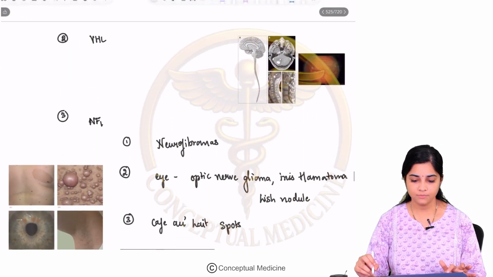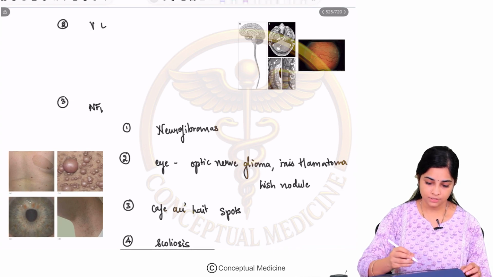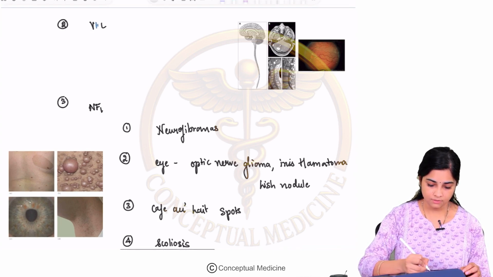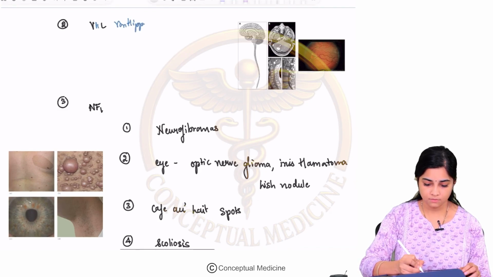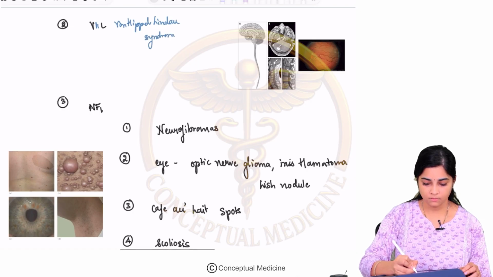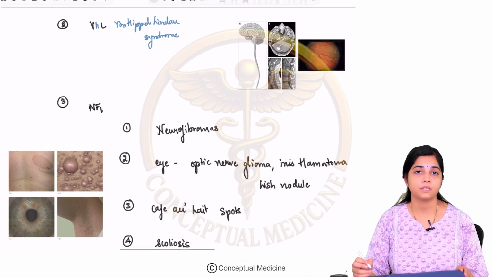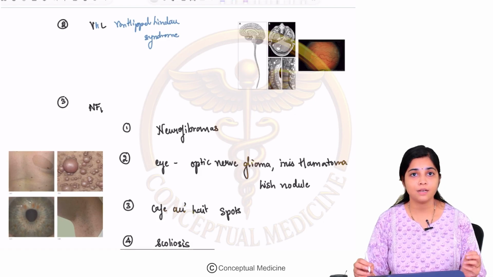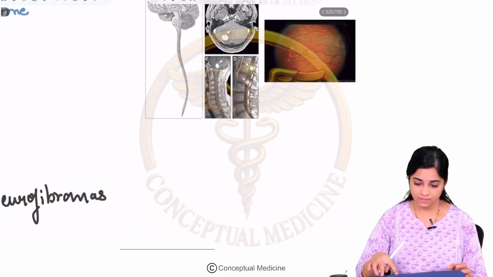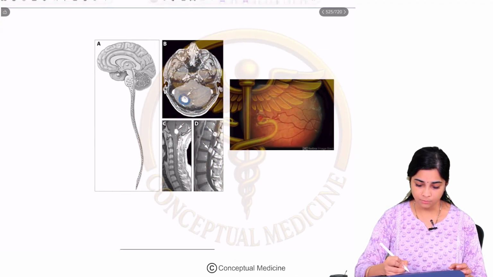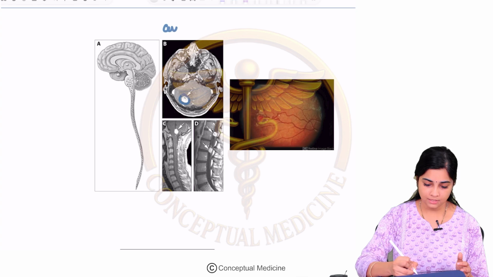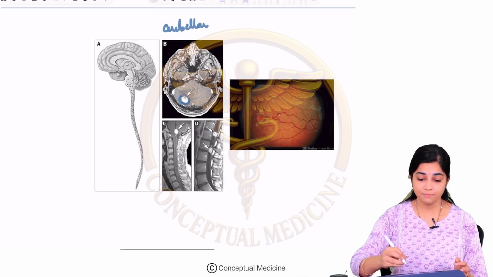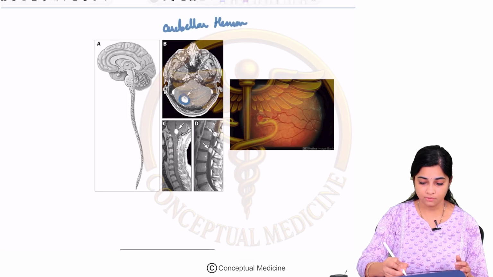The second MEN-plus syndrome is VHL, von Hippel-Lindau syndrome. What are the characteristic features? How do they present? They present predominantly with ataxia. Why do they present with ataxia? Because as you can see here, there is a presence of a tumor. What tumor is it? This is in the cerebellum, so it is a cerebellar hemangioblastoma.